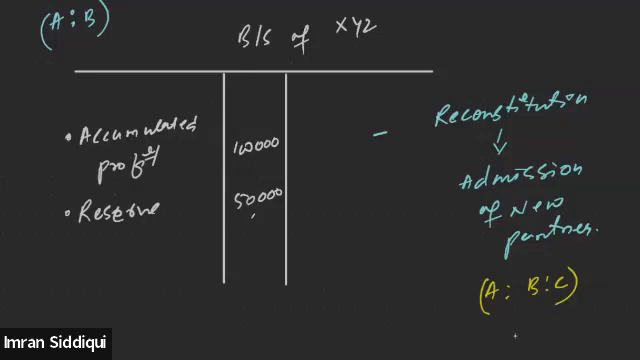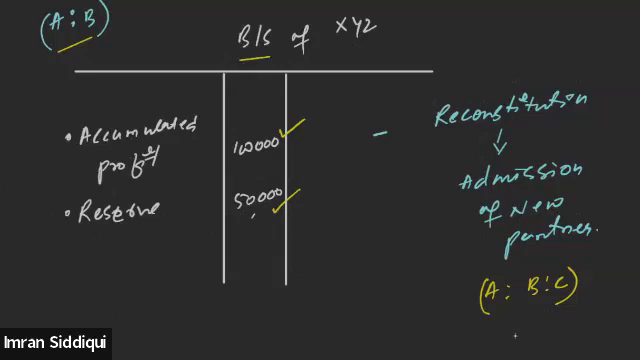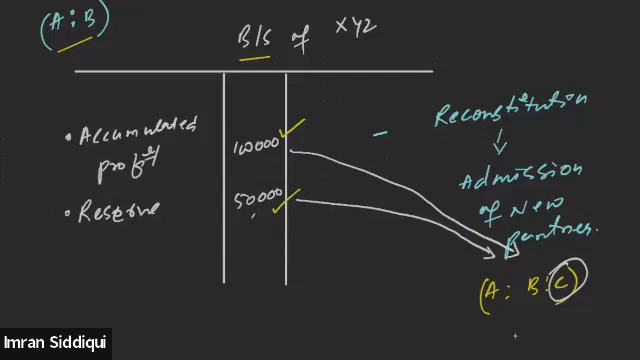The problem is that the profit which is being shown in the balance sheet, who has earned this profit? A and B collectively have made this profit, right? And the reserve is also part of the profit, also earned by A and B collectively. The problem is that when the new partner enters the business, the existing partners may not be willing to share the reserves or the profits of the business with the new partner.